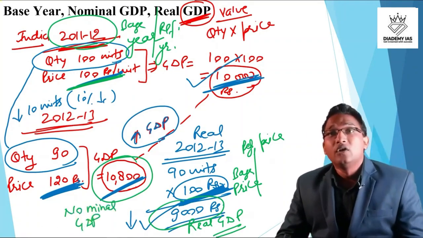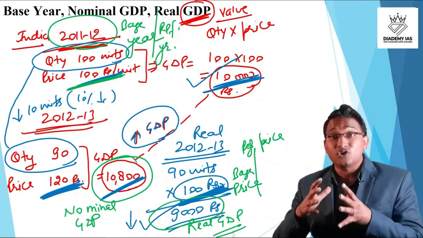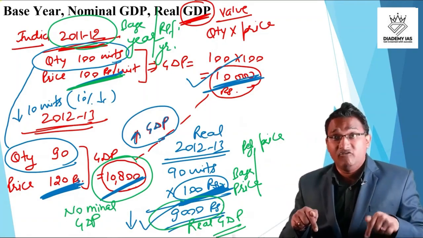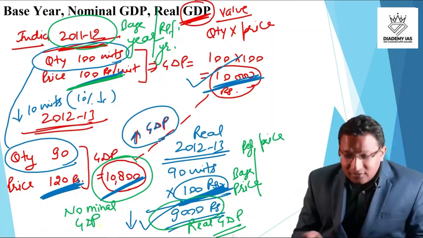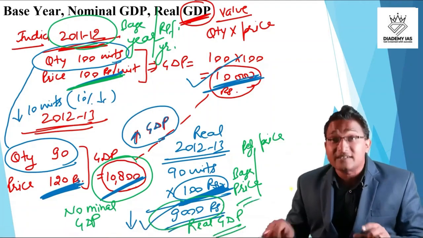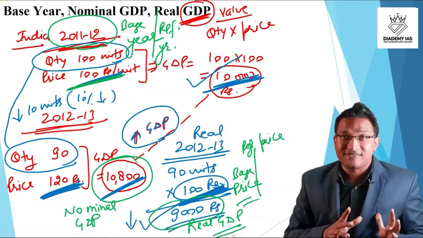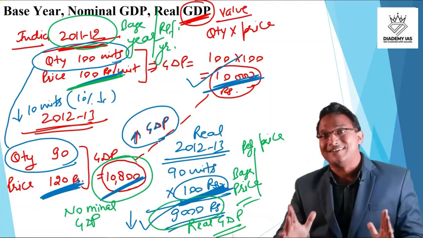This is called nominal GDP. So this nominal GDP is actually showing the value of GDP at the current year price, which is inflated price. So this nominal GDP is showing the price at the current year price. This real GDP is showing the price at the base year price or at the reference year price, right? This is the difference between the nominal GDP and the real GDP.